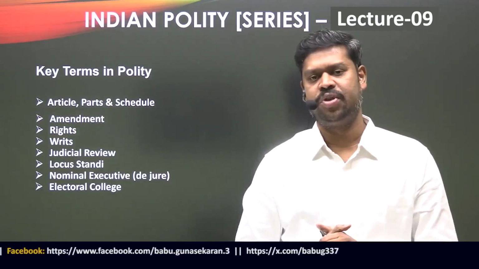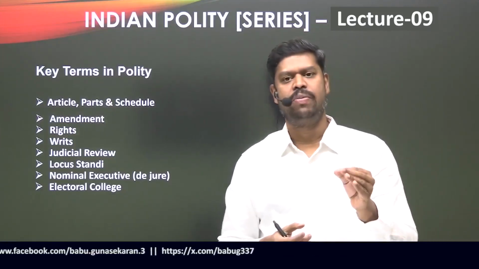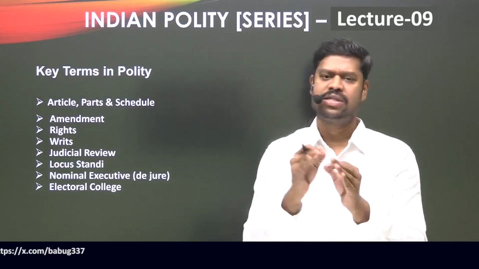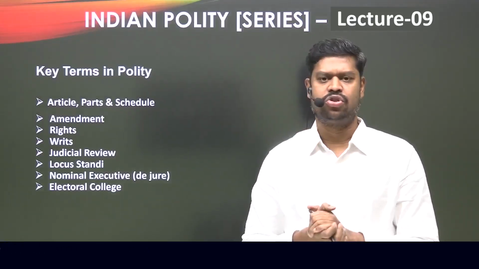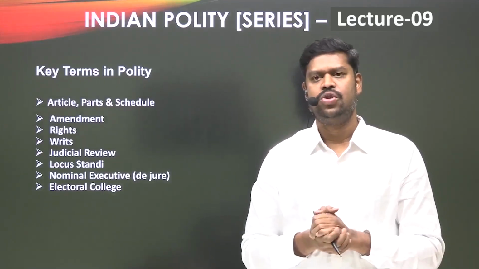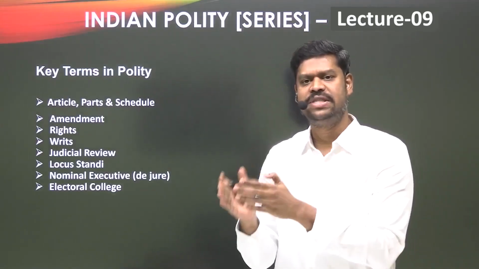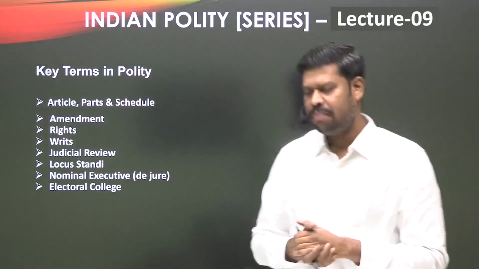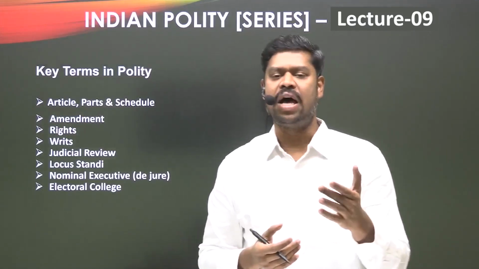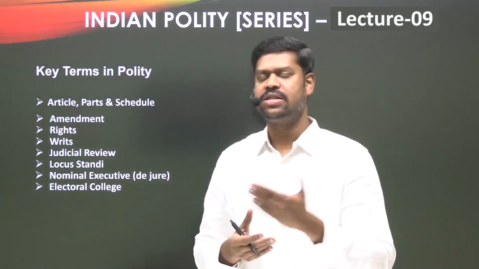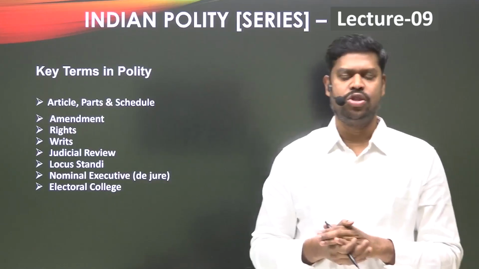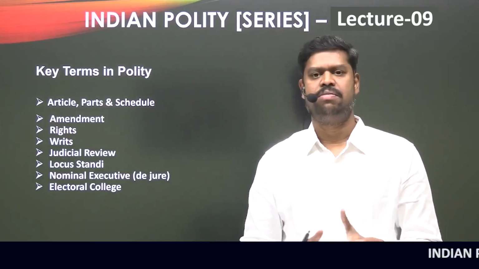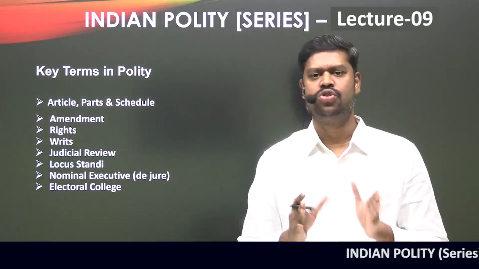For example, the Constitution says that nobody shall be arbitrarily arrested. So protection against arbitrary arrest is a fundamental right which is there in Part 3 of the Constitution, which we will see later. So the Constitution is protecting every citizen, every individual in our country, from arbitrary arrest. But suppose the police is arbitrarily arresting a citizen. In that case, is the judiciary in a position to strike down that particular action of the police? Yes, by exercising their power of judicial review.